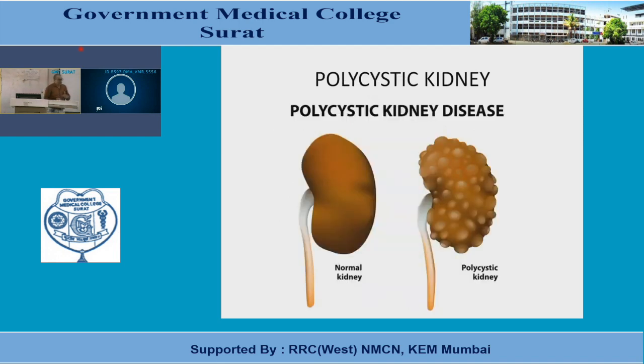The very common anomaly of renal development is the polycystic kidney. So here, this one is the normal kidney, and here one can notice on the surface of this kidney, a number of cystic enlargements are there, and these cysts contain the urine. That is a polycystic kidney. It's a genetic disorder, and it is due to failure of the fusion of the excretory part and the collecting part.